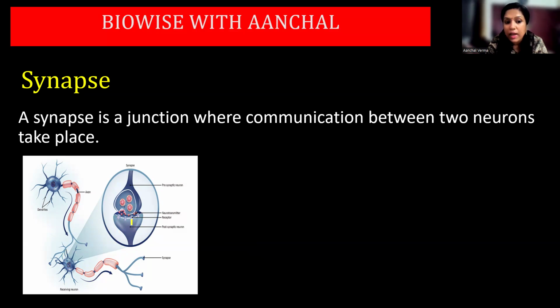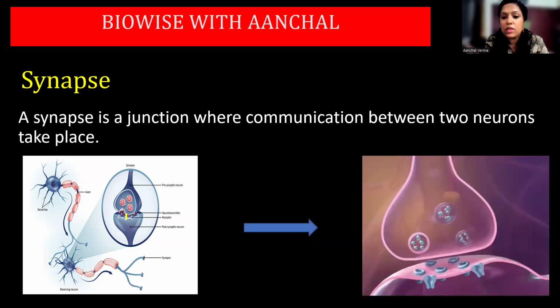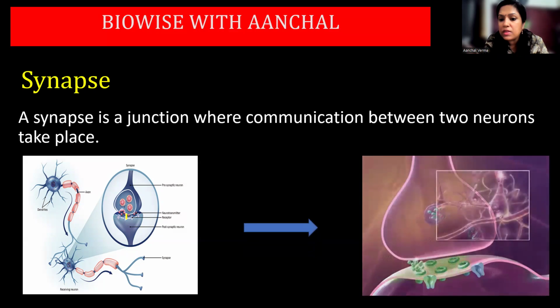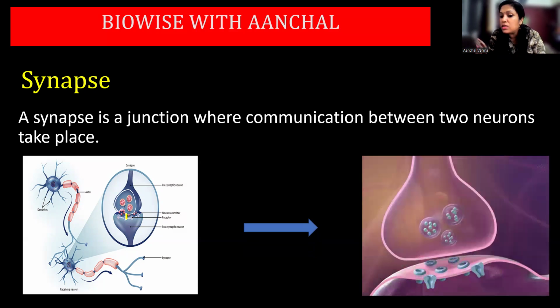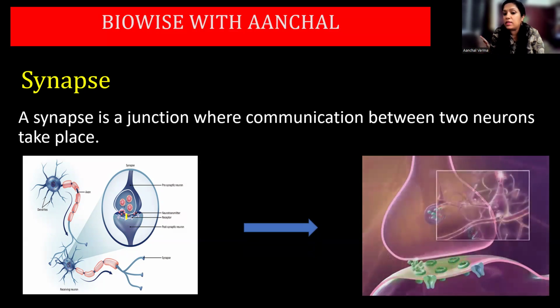So you can see there is a gap, and whenever the impulse reaches here, there are certain neurotransmitters which help in conduction of these impulses from one neuron to the other by passing through the synaptic cleft. Neurotransmitters like acetylcholine are a very good example. You can see how these things happen. As the impulse comes here, the neurotransmitter vesicles release the neurotransmitters in the gap, which is received by the dendrites, and the impulse is then transmitted to the next neuron.